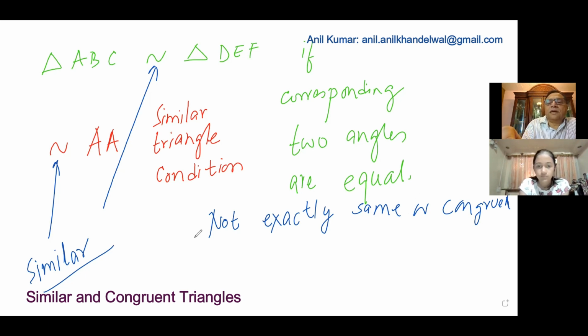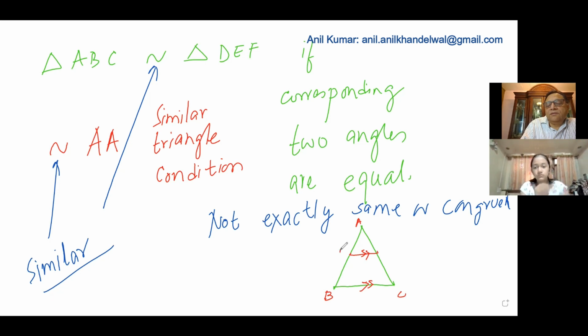Let me make a small diagram here just to represent similar triangles. I have one triangle here and another triangle which is like this. Make this parallel to this. This arrow means parallel. Is that okay? You can see that this triangle ABC and let's say APQ.